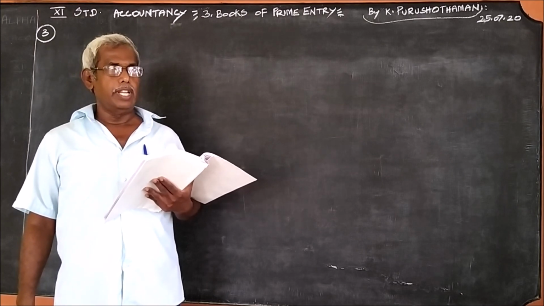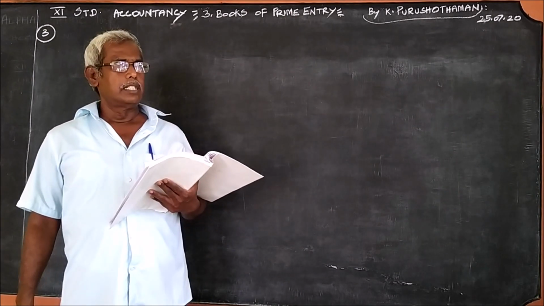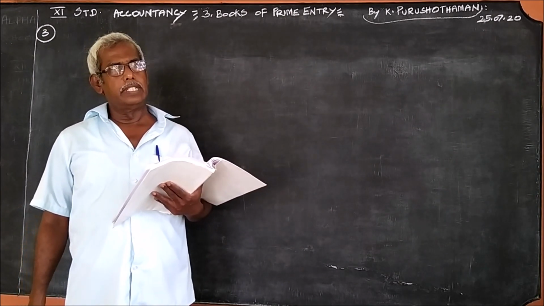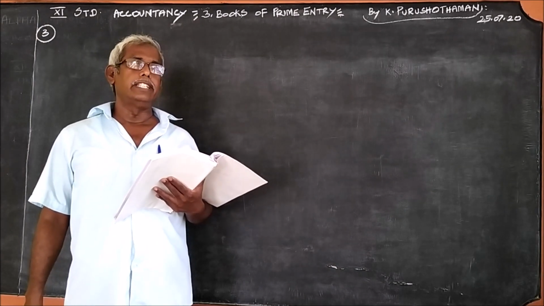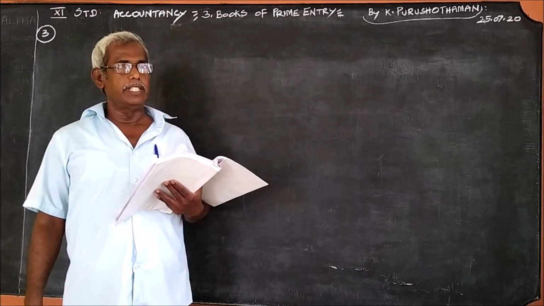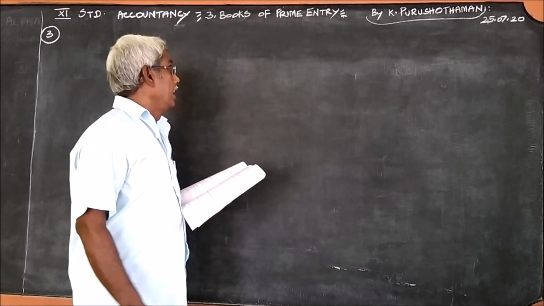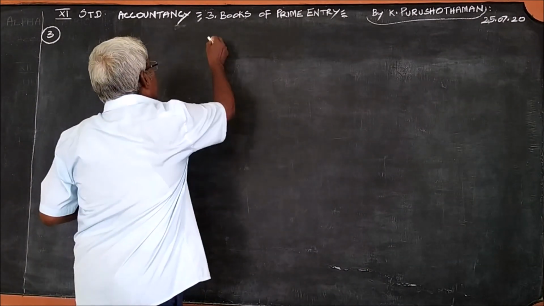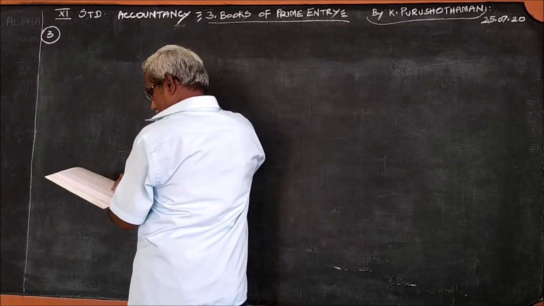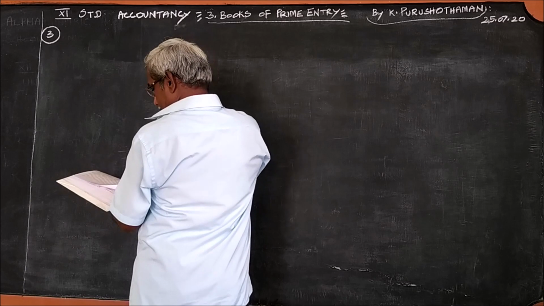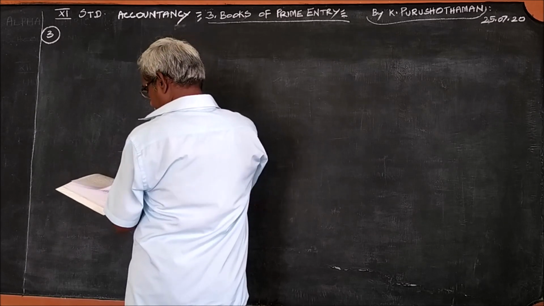I met you in the last class with the introduction and a brief explanation about the subject, and regarding the first chapter we did two problems coming under exercise. Under the chapter 3, that is books of prime entry. This is the third chapter. The name of the third chapter is books of prime entry.